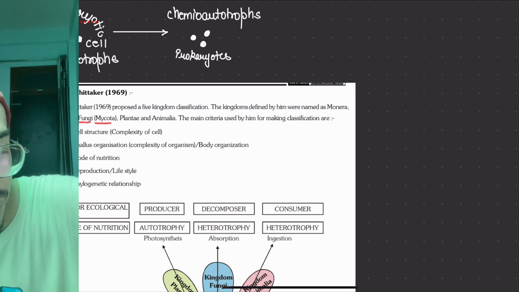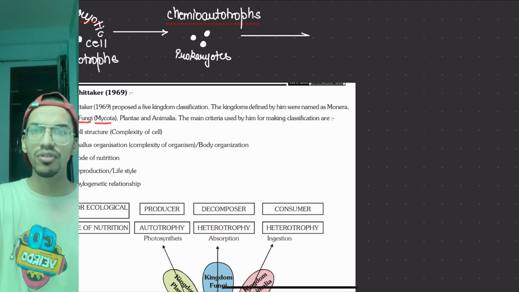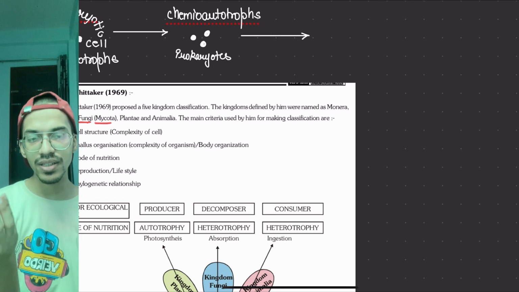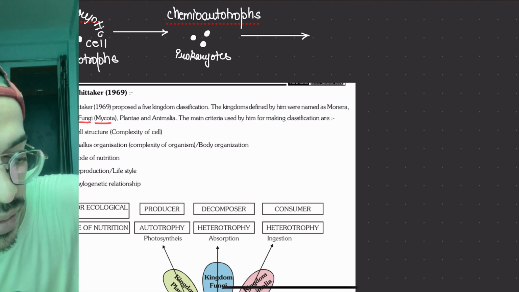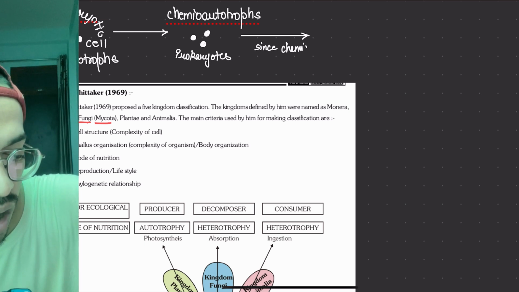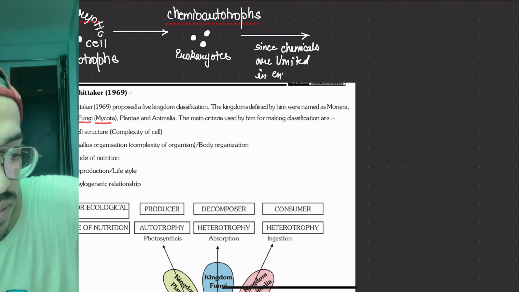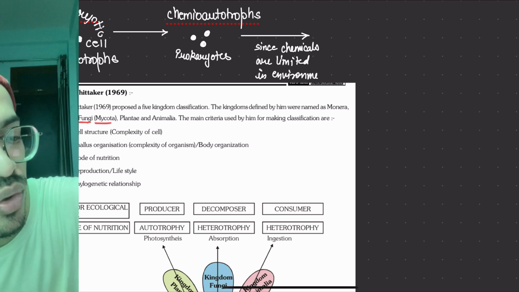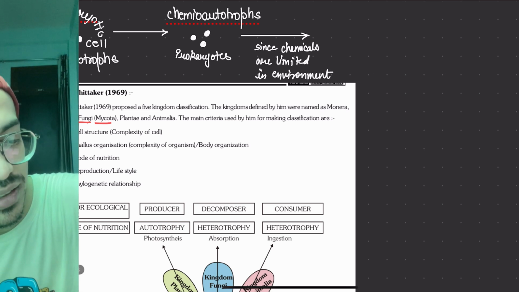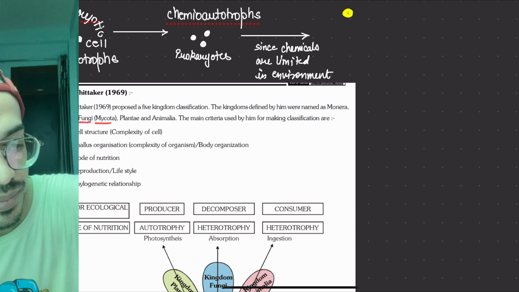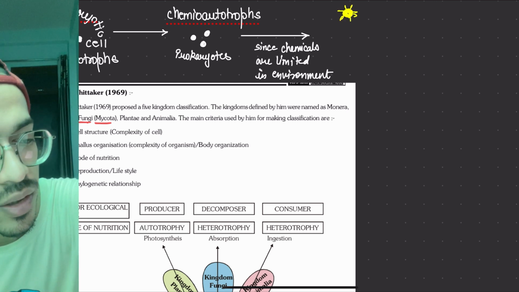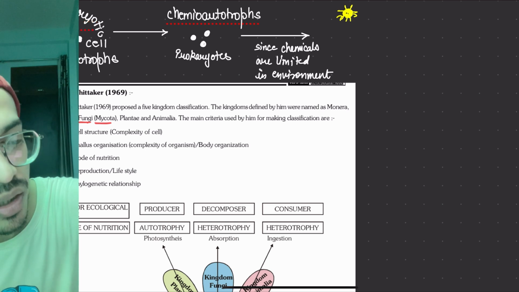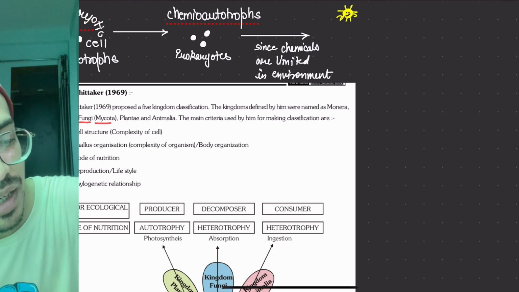Now what happened? Further they realized that the amount of chemicals present in the surrounding is limited. Since chemicals are limited in the environment, they utilized what? They utilized the sunlight. So this is our sun. Okay, so sun, let me make a smile. So what happened? The sunlight is coming.